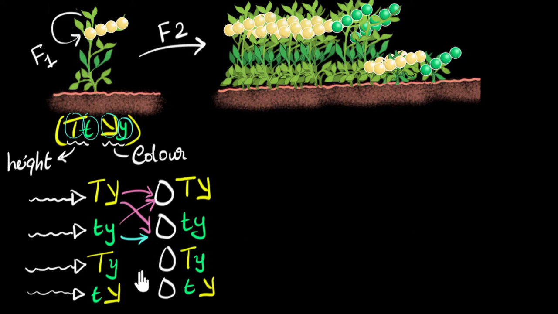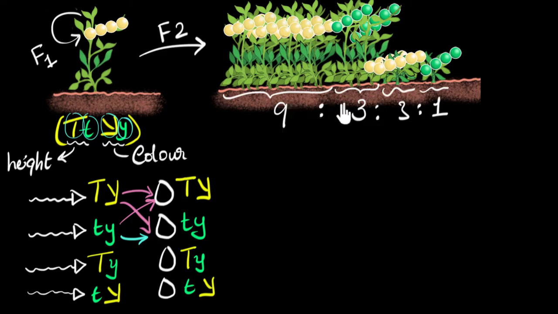And so Mendel said, in order to be absolutely sure that this is what's happening, let's count the number of plants and see what ratio we end up getting. And then let's see theoretically if we get the same ratio. So when he counts them, he finds that this is 9, this is about 3, 3, 1. I'm writing the ratios, okay? Not exactly the number of plants. There were definitely hundreds of plants, but the ratio turns out to be 9:3:3:1.